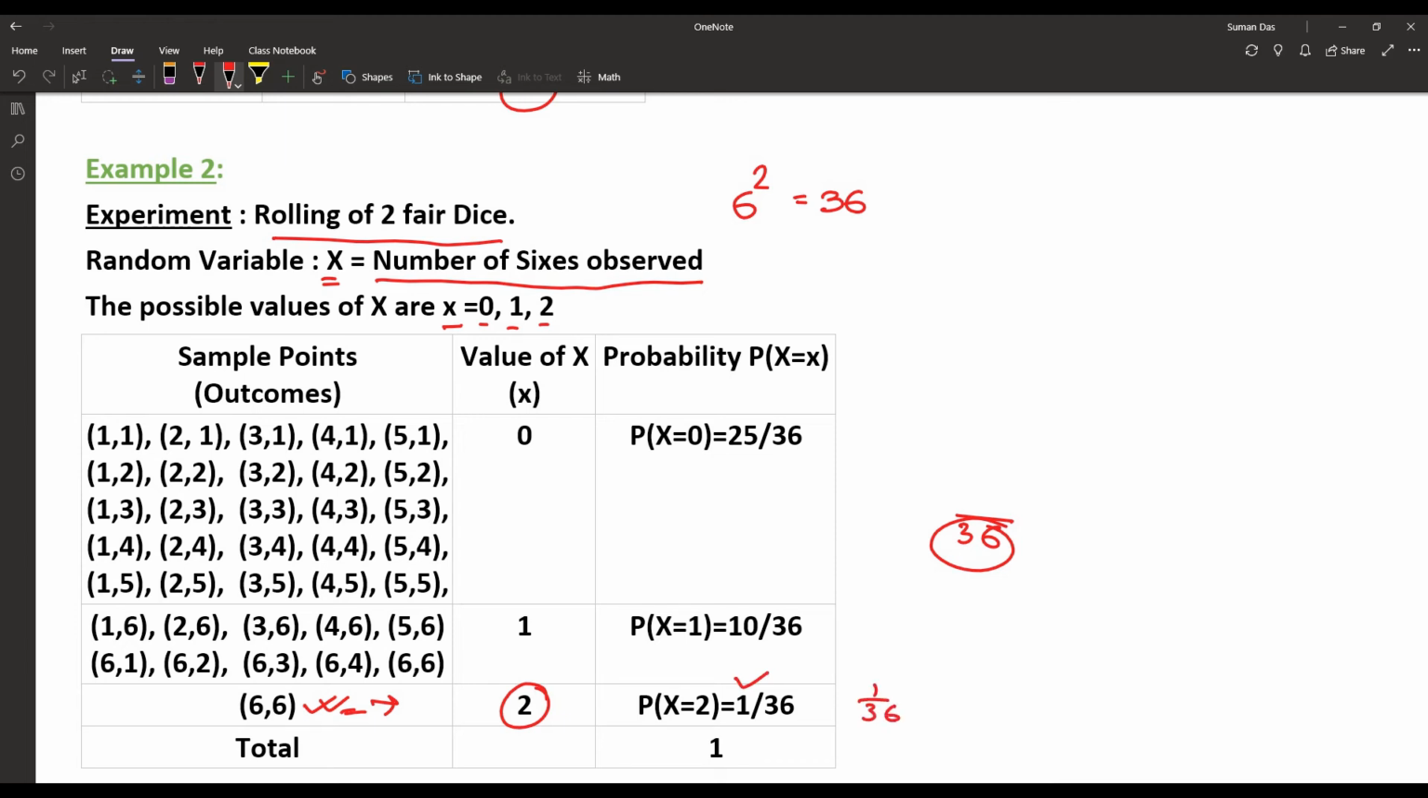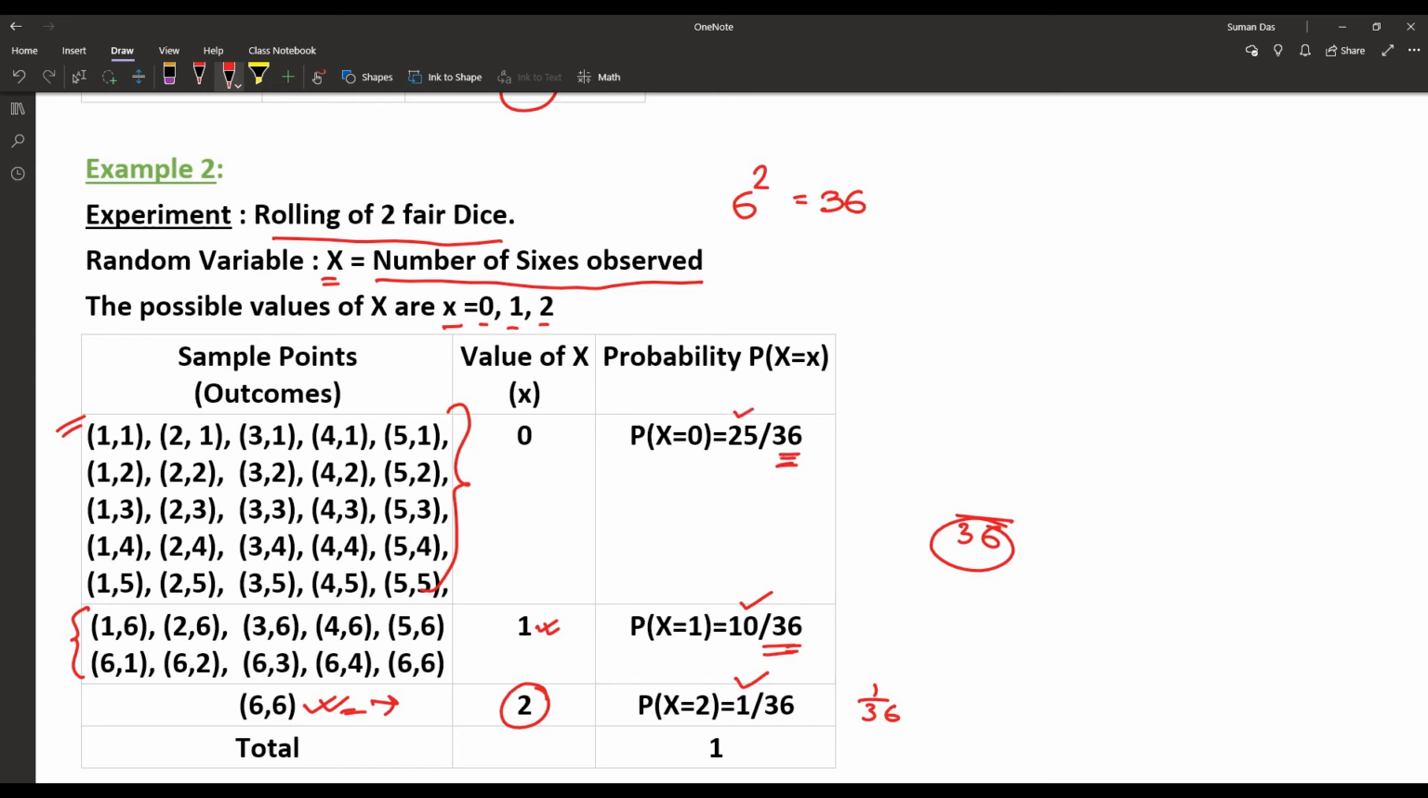Now only one 6 observed among the 36 outcomes: those are 10 times, so that is 10 by 36. This is when the random variable is 1, that means one 6 observed. And among the 36 outcomes, there are 25 occurrences where no 6 is observed on either of the dice. So we have 25 by 36.